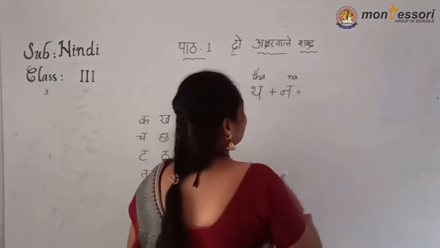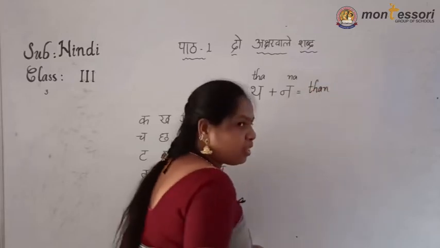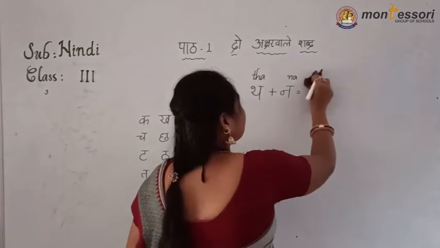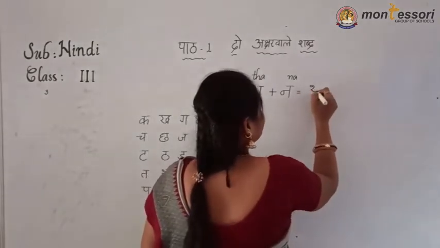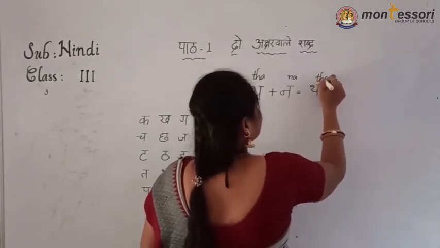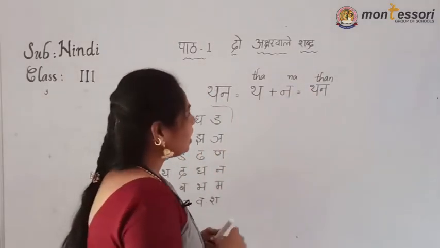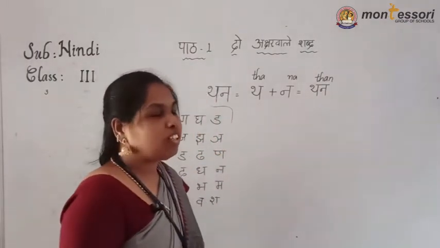When we add this, it will become than. Don't read in English, in Hindi only you have to read. Okay, now see, tha, na, than. This a will go. Understand? If we add a, thana will come, but it is not like that.